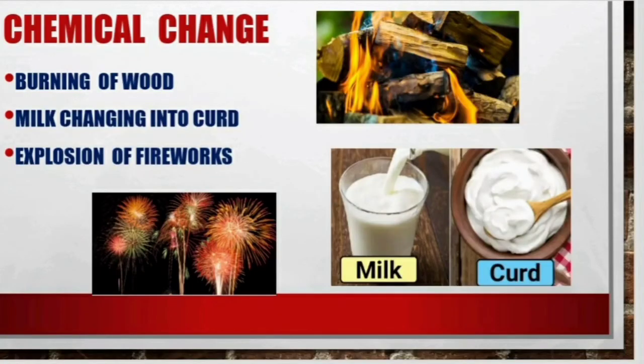Burning of wood is a chemical change. That is, burning of wood leads to the formation of new substances like ash, carbon dioxide gas, water vapor, heat and light. Here the change is irreversible and it is a chemical change.